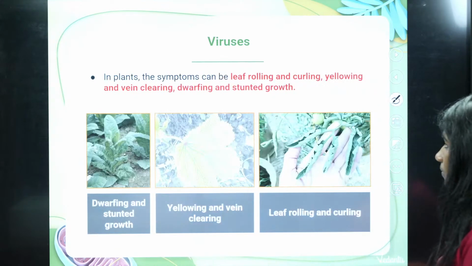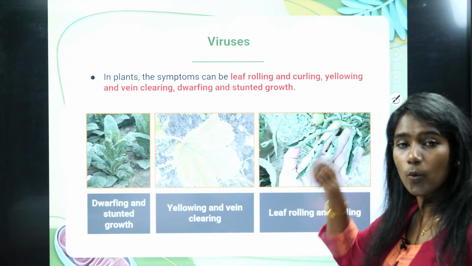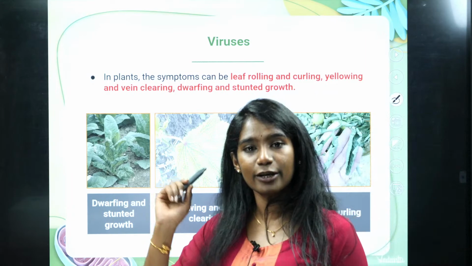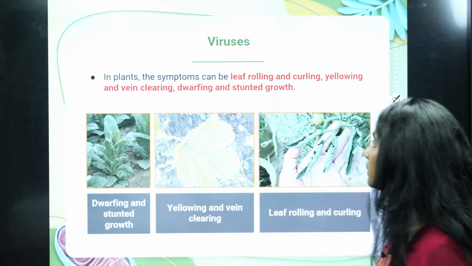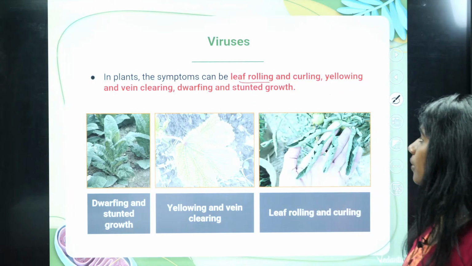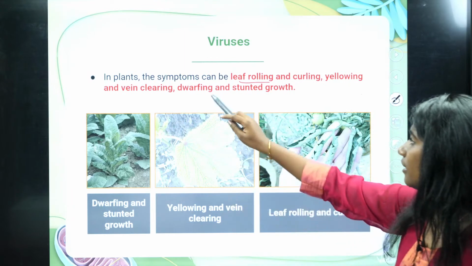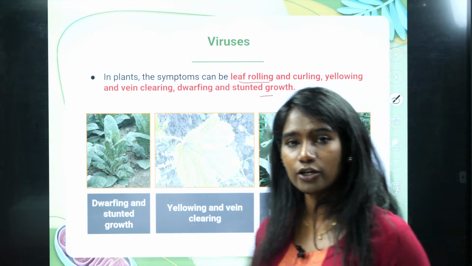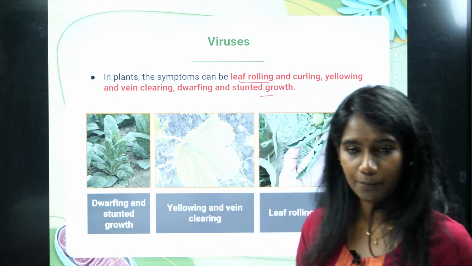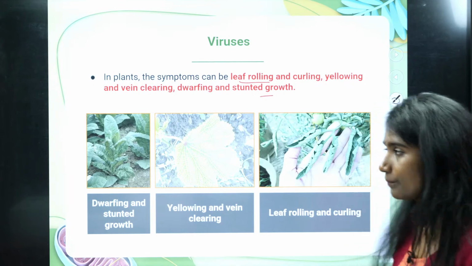In plants also there can be symptoms, as in humans. Viruses infect humans, they infect plants, and they infect bacteria also, like I told you. In plants, they cause leaf rolling and curling, yellowing and vein clearing, dwarfing and stunted growth, because of which the cultivation will be affected. The viruses also cause certain plant diseases.